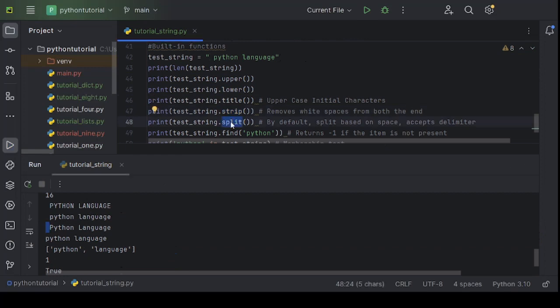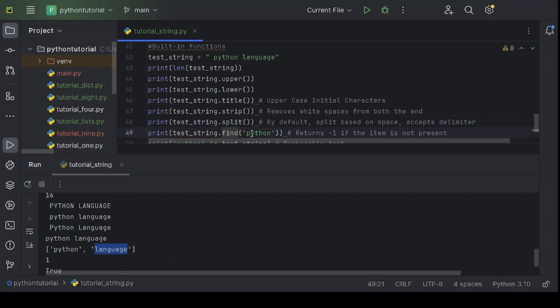Split is used to divide the whole string into multiple strings. That is what is happening here. By default, as space is the delimiter, that's the reason whenever there is a space, it is dividing the string into multiple substrings. So we get Python and language, two different substrings here. However, we can pass the delimiter here as well. For example, if we want to split based on comma, we can use something like this.